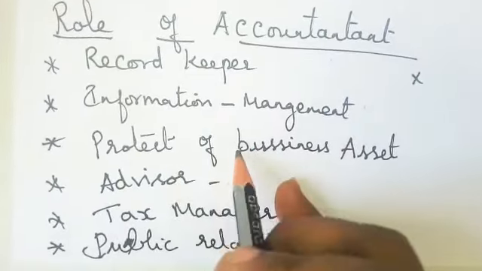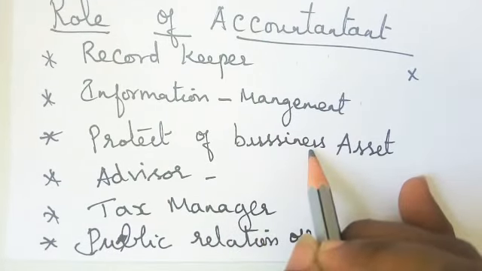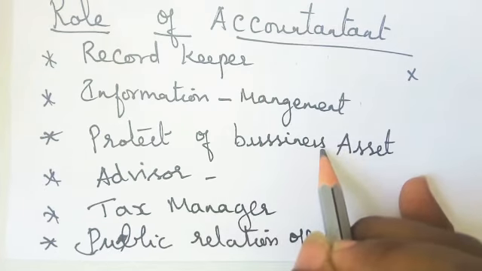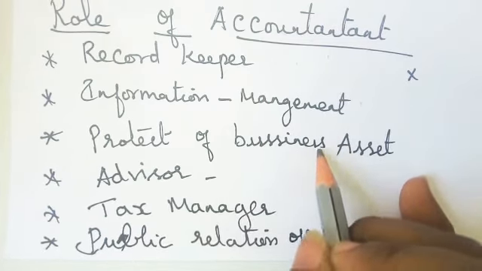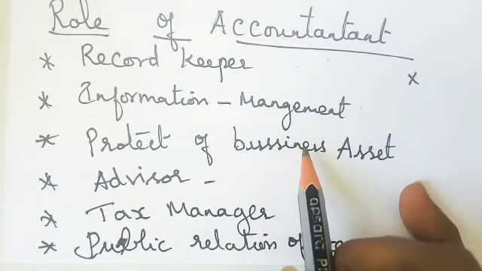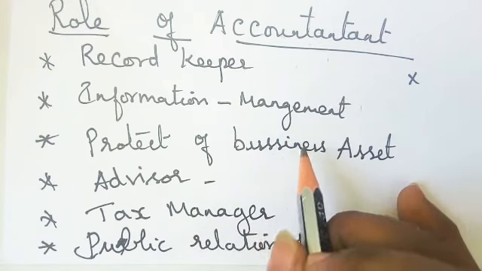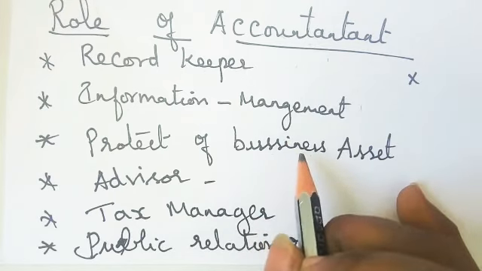Next is protecting the business assets. For example, I am buying a machine, which means after 2 months, after 5 months, I have to pay the insurance. That information will be known only by the accountant, because he only gives the money to buy, and he only maintains the selling or purchasing of all the assets.